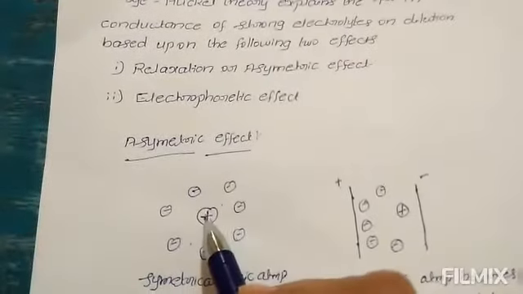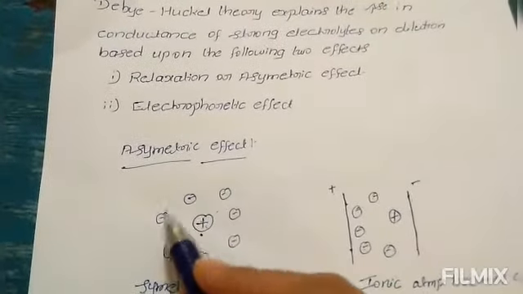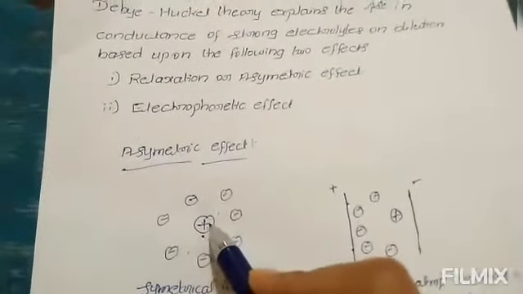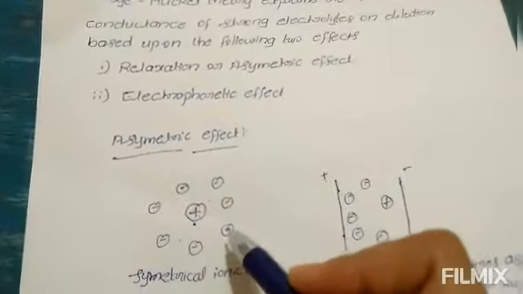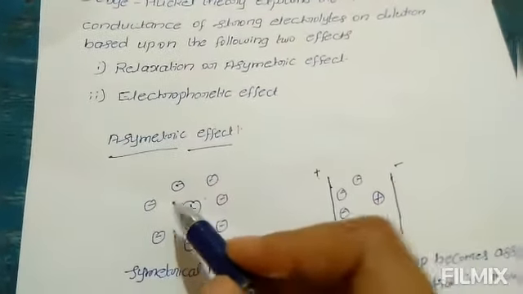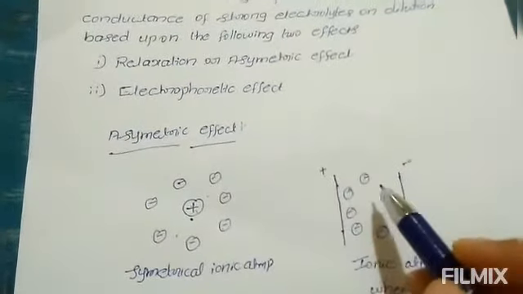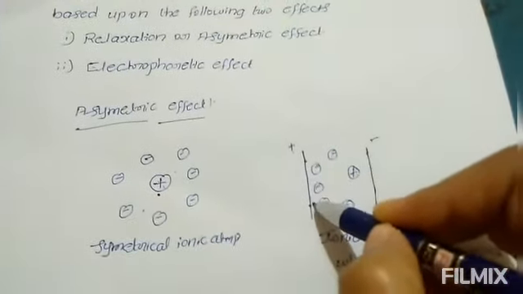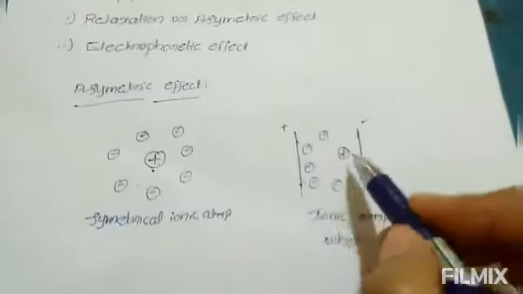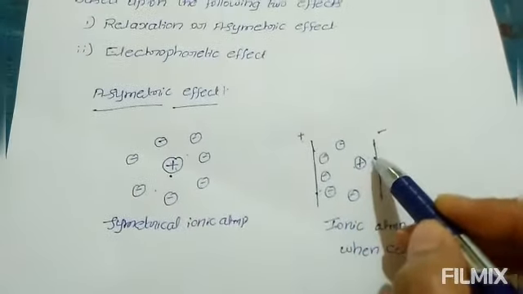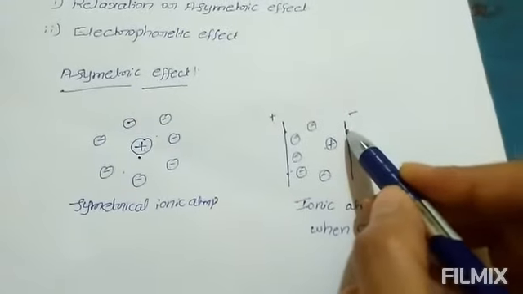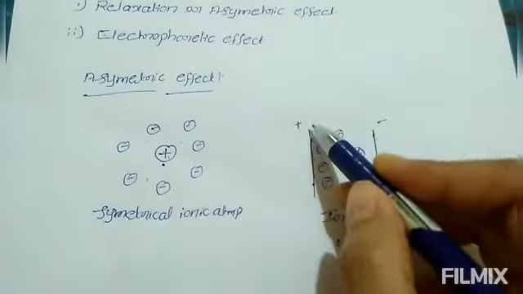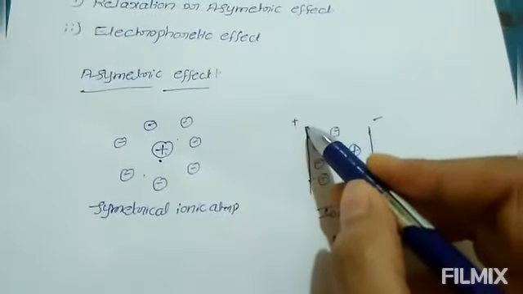Each ion is surrounded by an ionic atmosphere of opposite charge, meaning a positive ion is surrounded by an ionic atmosphere of negative ions. When a current is passed through the solution, the central ion moves towards the oppositely charged electrode, and the ionic atmosphere moves towards the positive electrode.